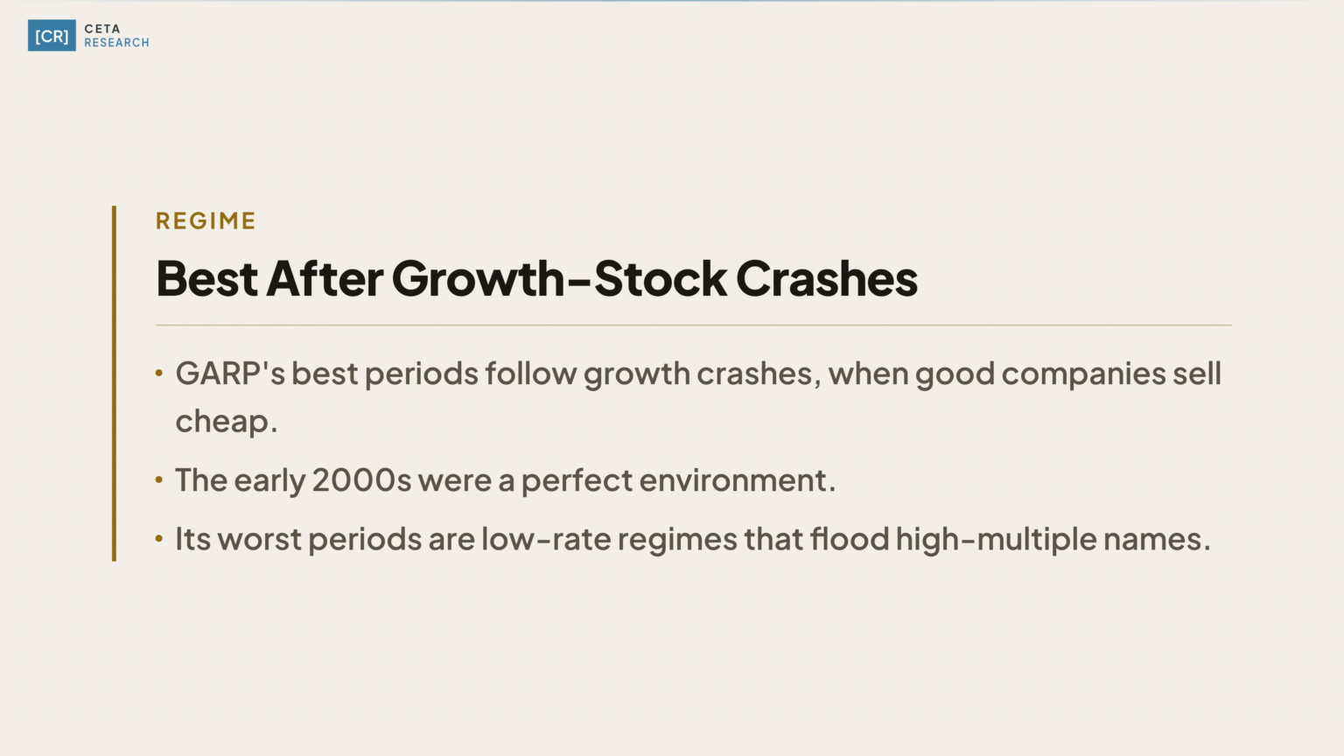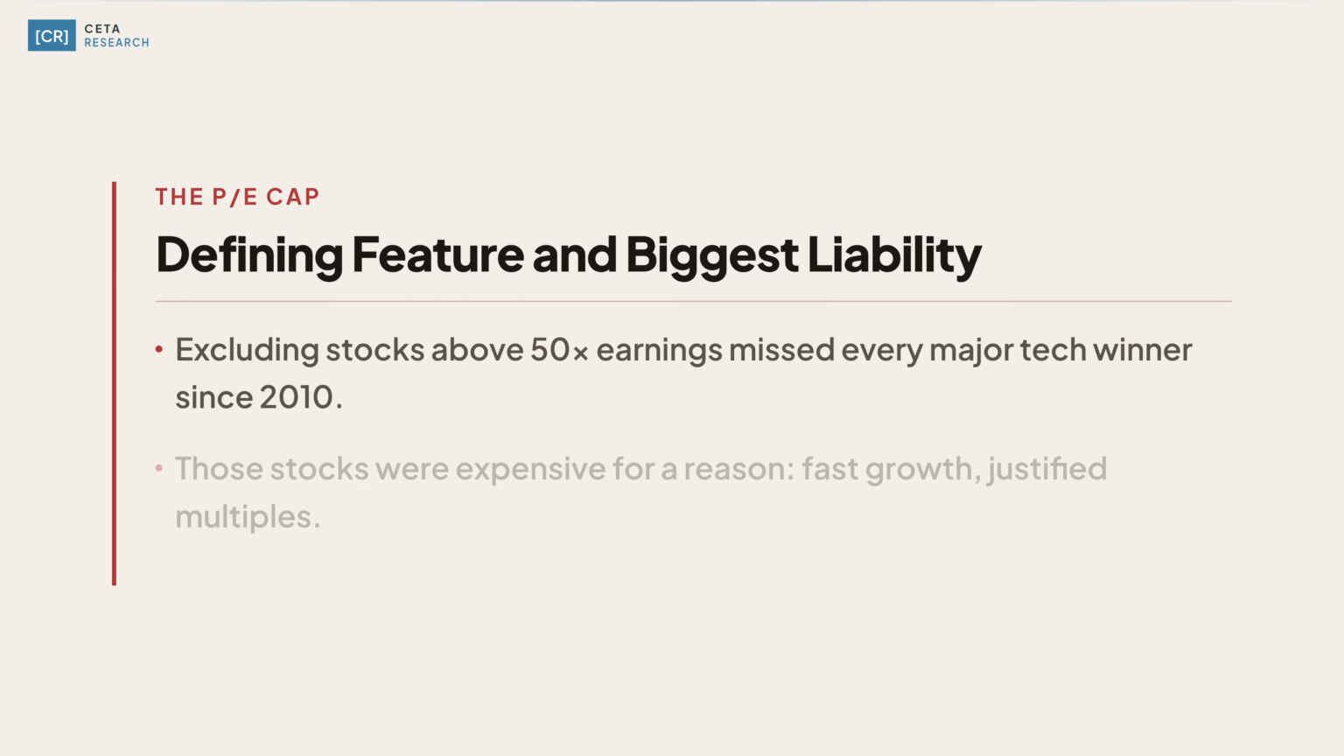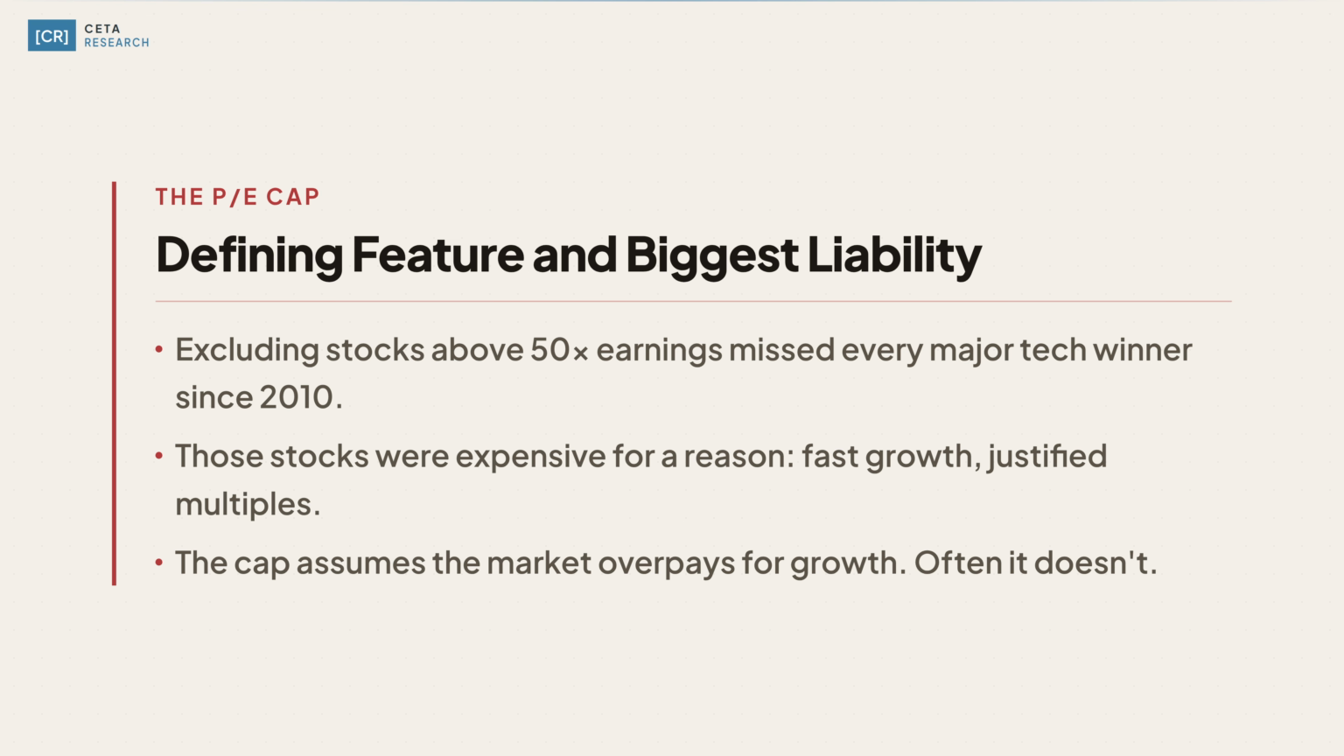The early 2000s were a perfect environment. Its worst periods are extended low-rate regimes where capital floods into high multiple growth names and the P/E cap systematically excludes the winners. The 2010s and early 2020s were the opposite of the early 2000s, and the returns reflect that. The P/E cap is simultaneously GARP's defining feature and its most significant liability. By excluding stocks above 50 times earnings, the strategy missed every major tech winner of the 2010s and 2020s.